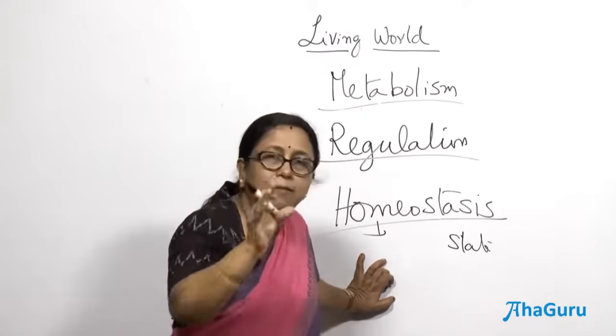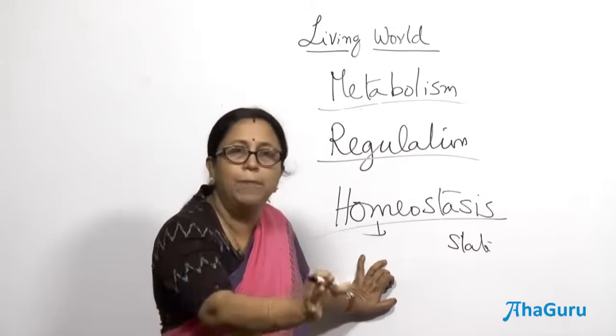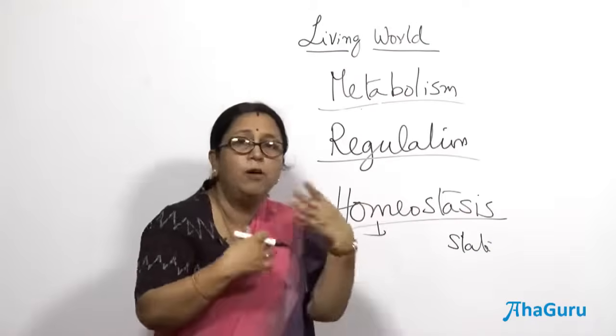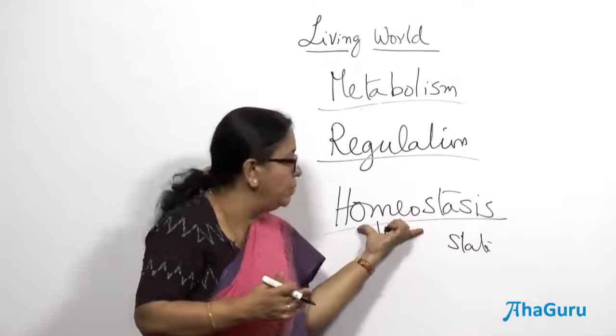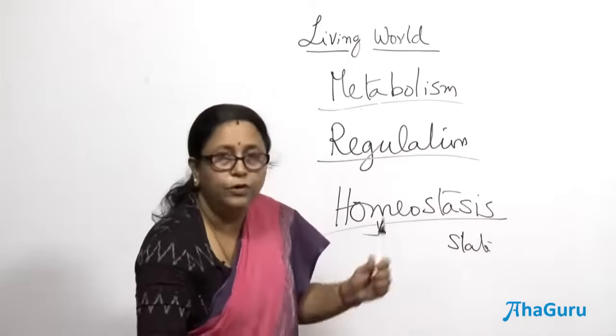So, all these things are maintained constantly irrespective of what is happening outside, they will come back to this normal state. So, that is known as self-regulation, it is a form of self-regulation which is called homeostasis. That is what makes us living, homeostasis. Let me take one example of homeostasis.